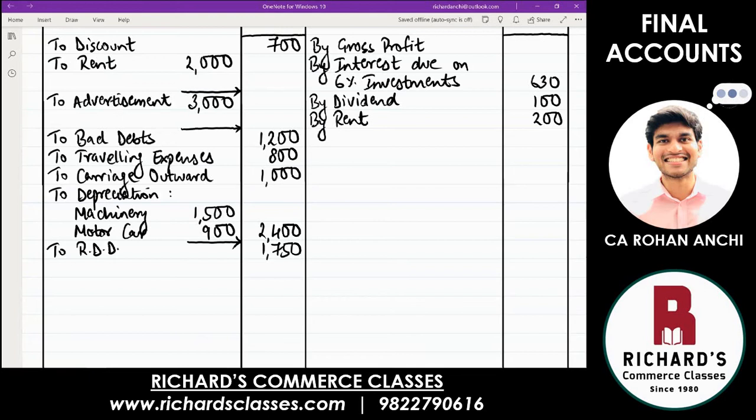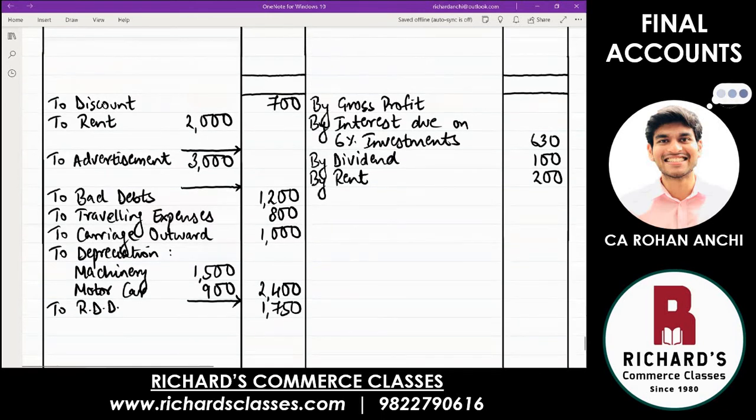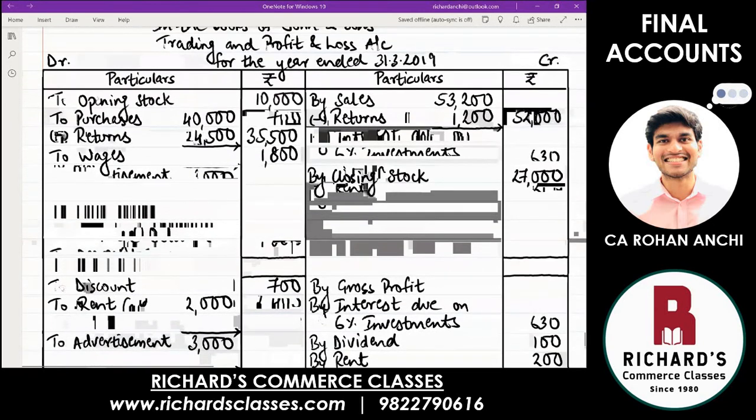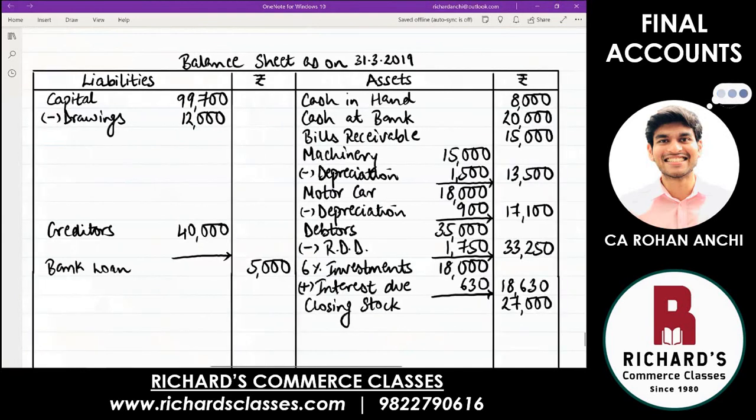This is exactly opposite of that. Interest on drawings. Now, how do you calculate? Come to the capital. You have already written minus drawings there. Liability side, you have 12,000 drawings. Now, what is drawings? Understand the explanation of this transaction, then it becomes easier to understand.